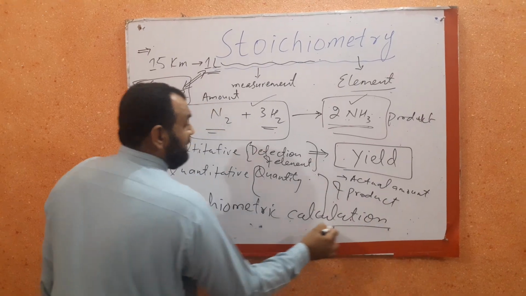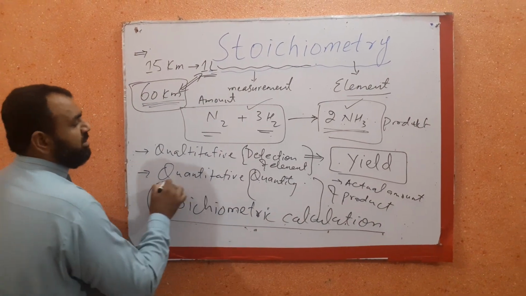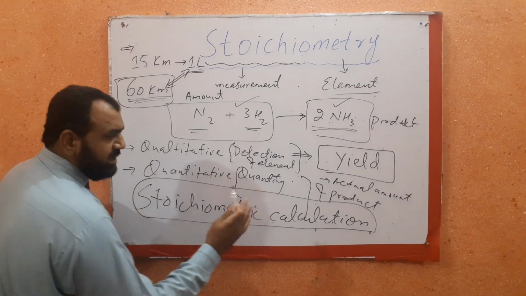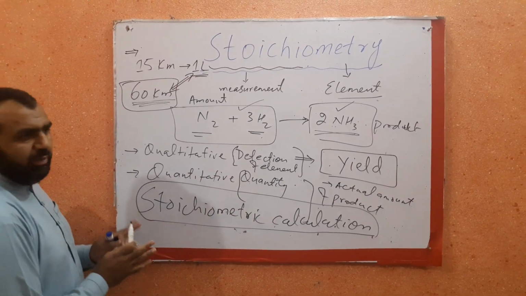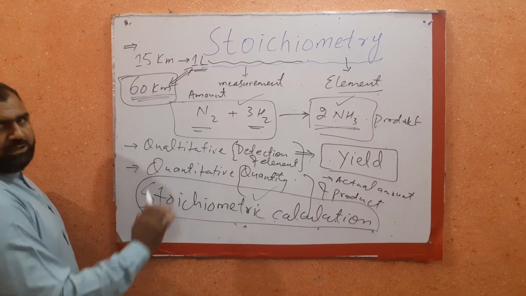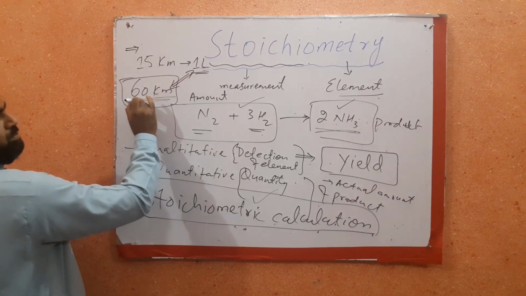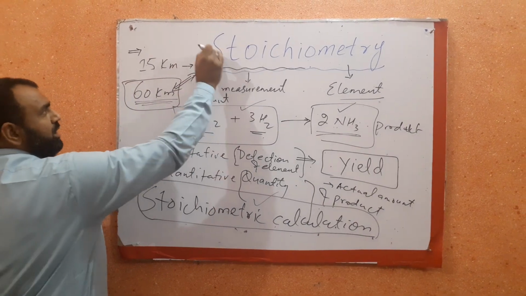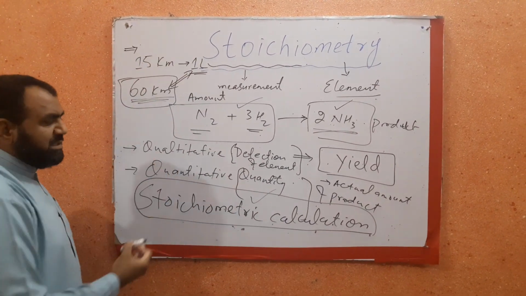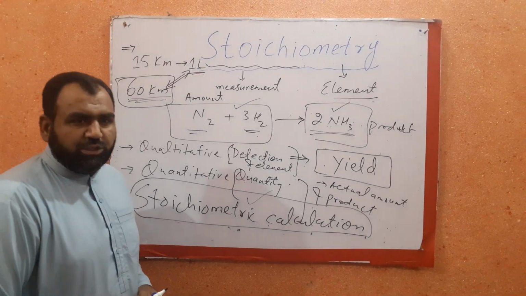Means such calculations with the help of which we relate the reactants and products in our balanced chemical equation are termed as stoichiometric calculations. So this relationship between fuel and distance traveled by the vehicle is basically a stoichiometric calculation.